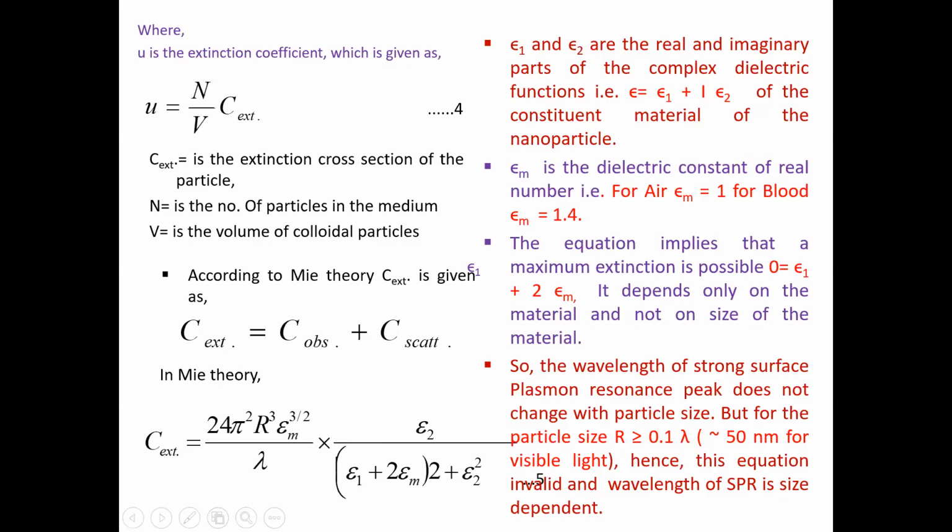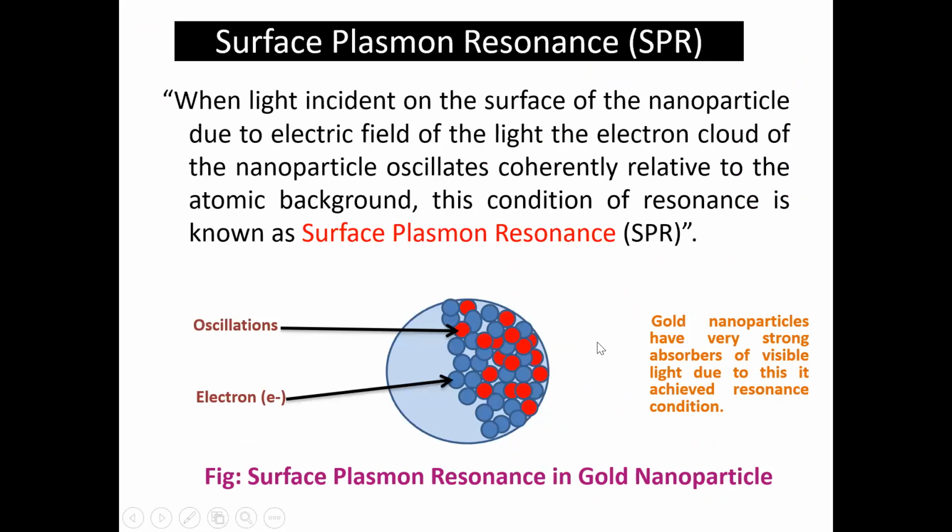But this is invalid equation, and the wavelength of SPR is size dependent. आणि म्हणून हे SPR जो आहे म्हणजे SPR म्हणजे surface plasmon resonance, this is one of the techniques which is size dependent and it is not dependent upon the materials. So it means the SPR can fail these equations. हे equations they fail करते, right? So now what is exactly surface plasmon resonance? आता surface plasmon resonance म्हणजे exactly काय?